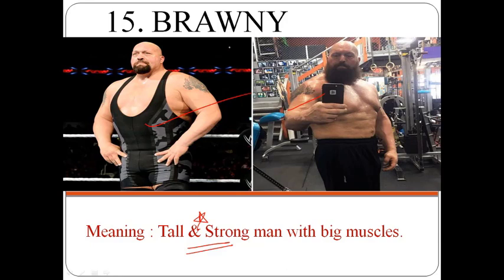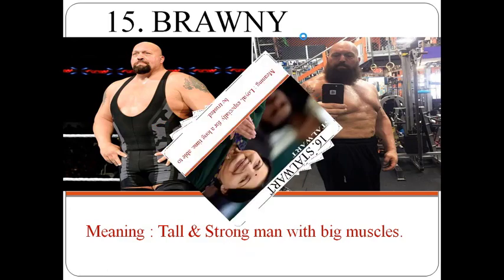And how to remember the meaning of this word? My dog's name is Brownie. My dog is very tall and very strong with good muscles. So I'm considering my dog's name Brownie, and this is about the tall and the strong. So this is how we have to remember the meaning of this word. Example, brawny young man, brawny salesman, brawny arm, brawny dog, brawny food.